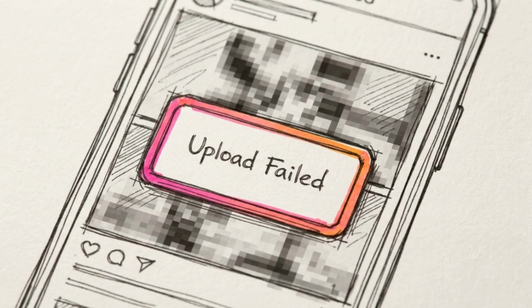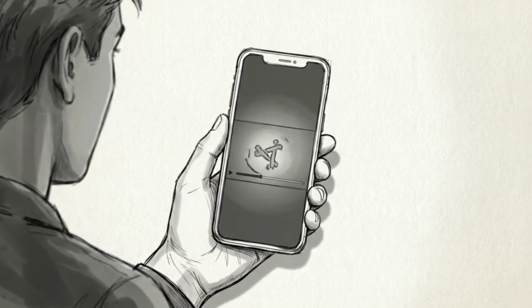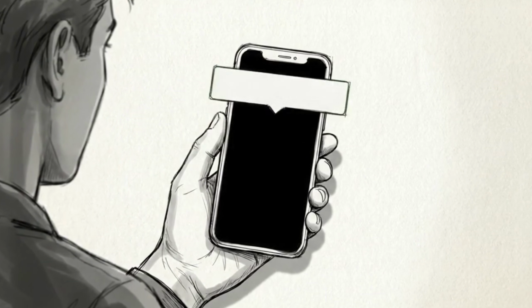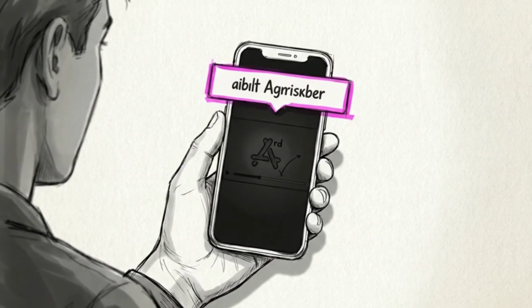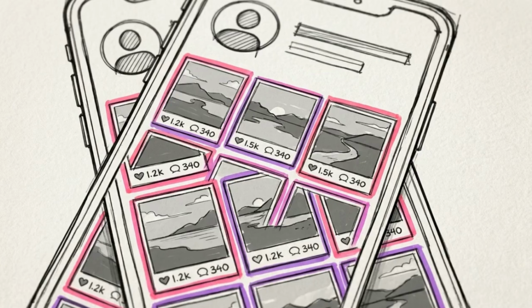Technical errors can stop a post before it even reaches the test group. The aggregator penalty uses advanced AI to identify recycled content or third-party watermarks, which leads to immediate suppression. Reach also suffers when creators post and ghost, leaving the app immediately after publishing, or when an account relies too heavily on static image posts.